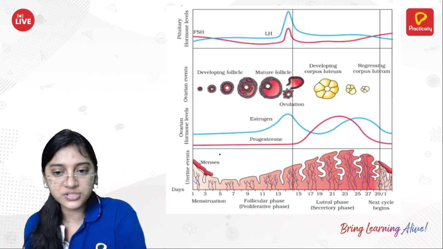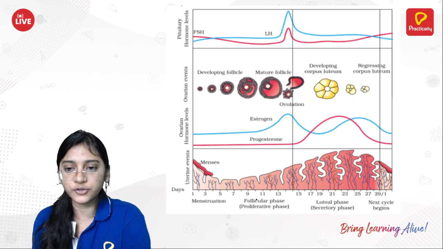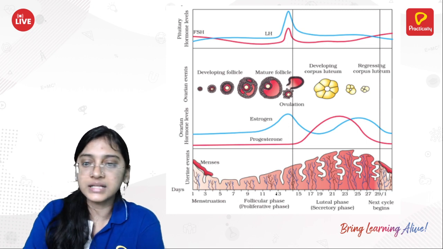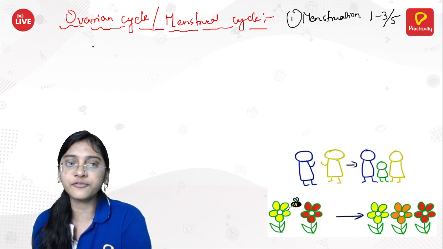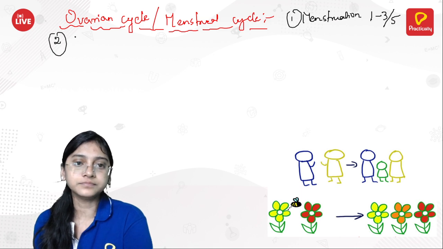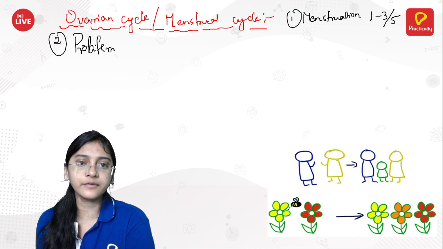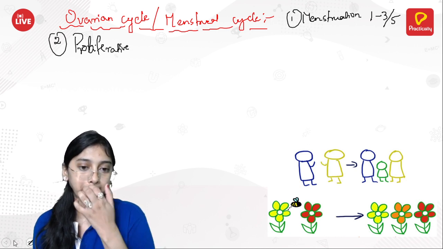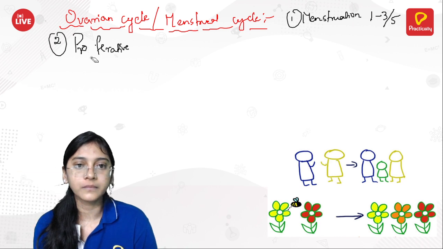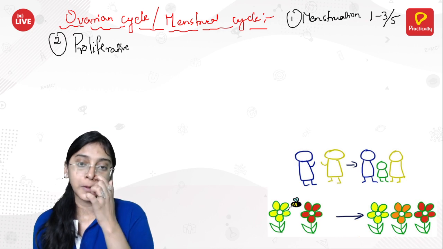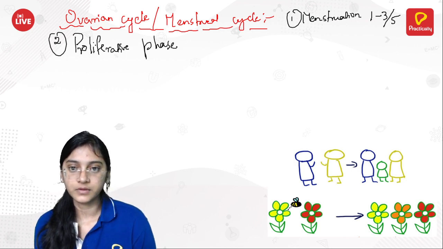Once the menstruation is completely done, the very next stage that you are able to see is the follicular phase, also called the proliferative phase. So what is going to happen in this proliferative phase? Let me write over here. Proliferative phase, also called the follicular phase.